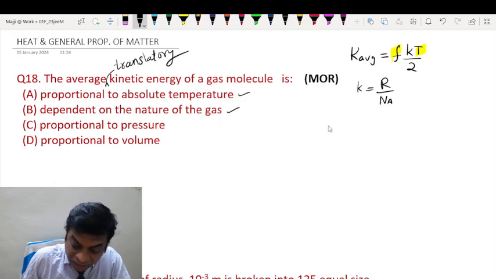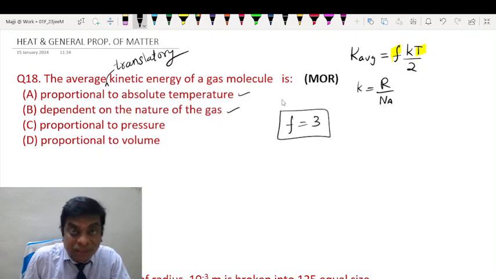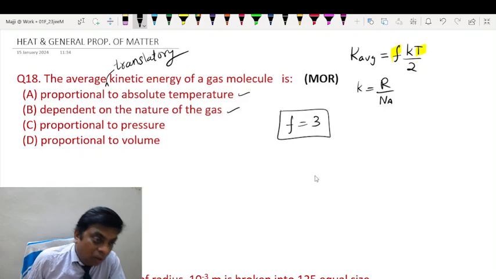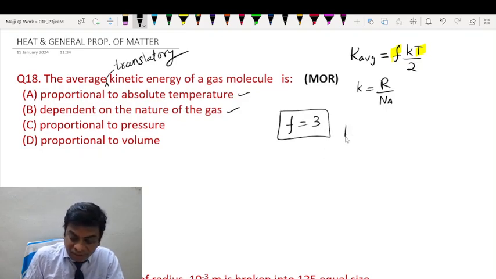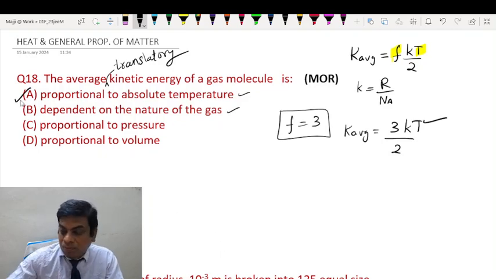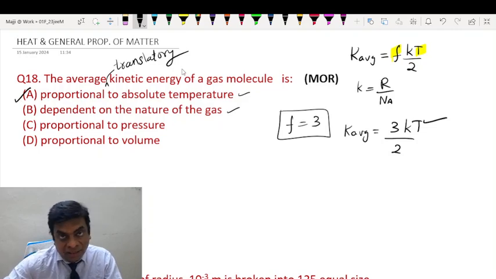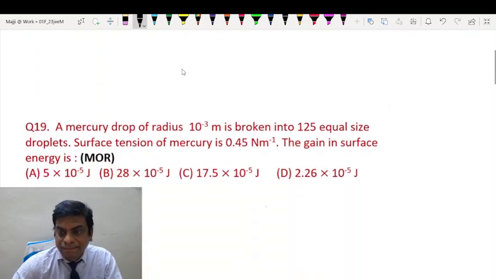Translatory kinetic energy. If that be the case, then you have to consider only the degrees of freedom corresponding to translatory motion, which is 3 in all the cases, regardless of the nature of the gas. Whether it is monoatomic, diatomic, polyatomic, non-linear, linear, whatever it is, F will be 3. So in that case, average kinetic energy will be 3kT by 2, and we can say that it depends only on the temperature. So most probably the question asked is the average translatory kinetic energy. So option A will be the correct answer.